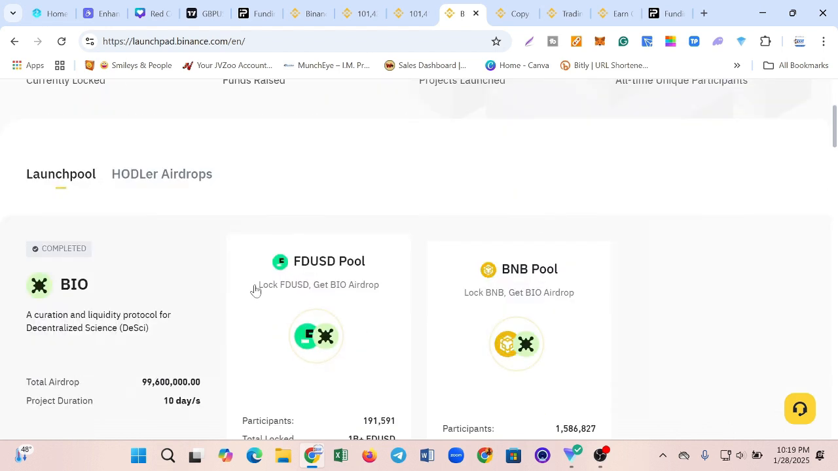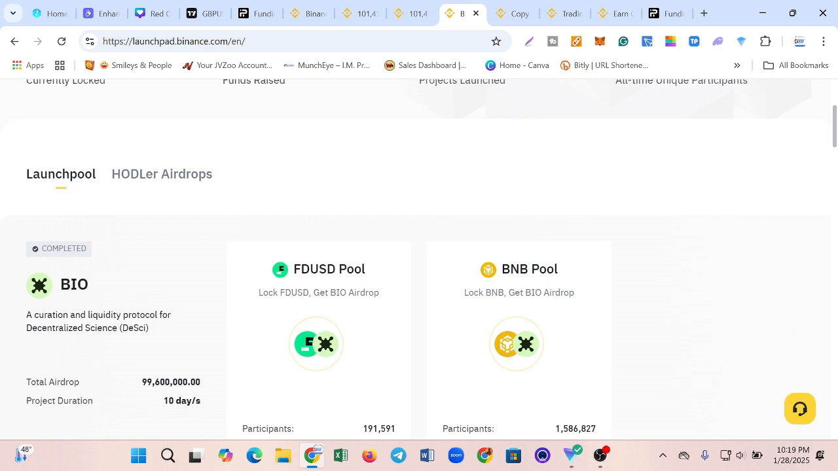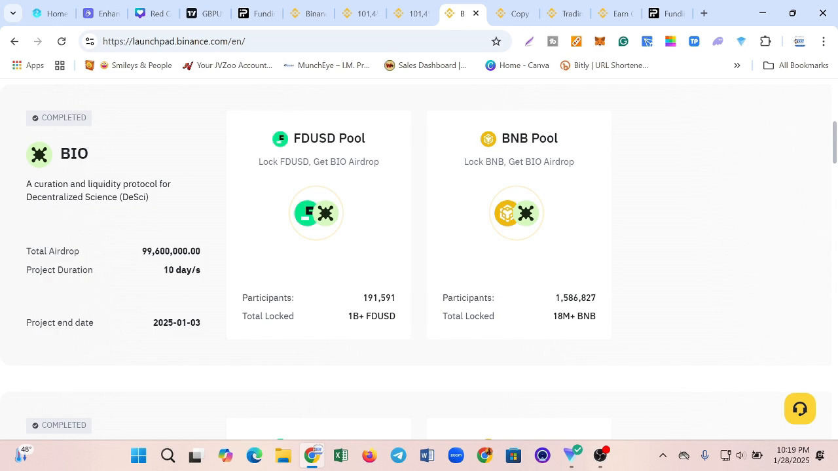Let me quickly show you this particular one. You can see this BIO. It's unfortunate that there's no one present now that I would have used as an example to show you, but you can see BIO, this one is completed.